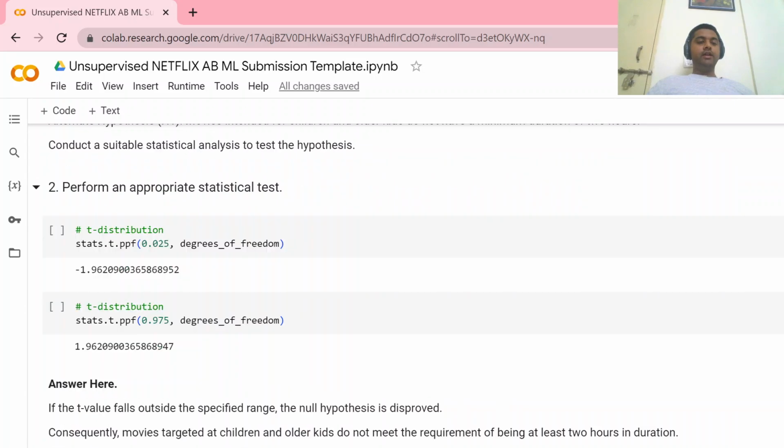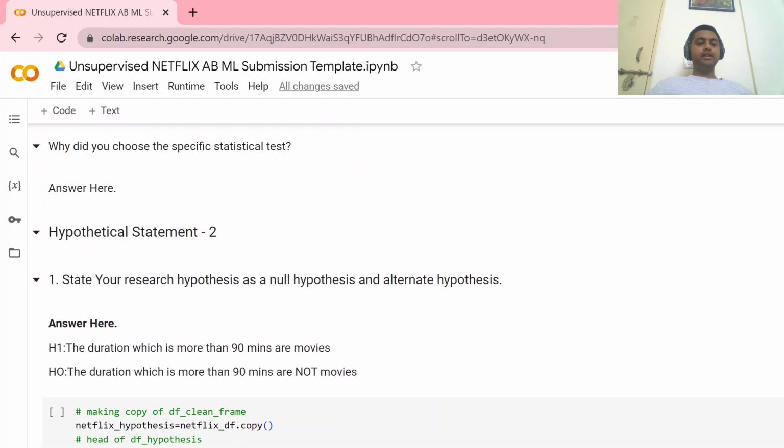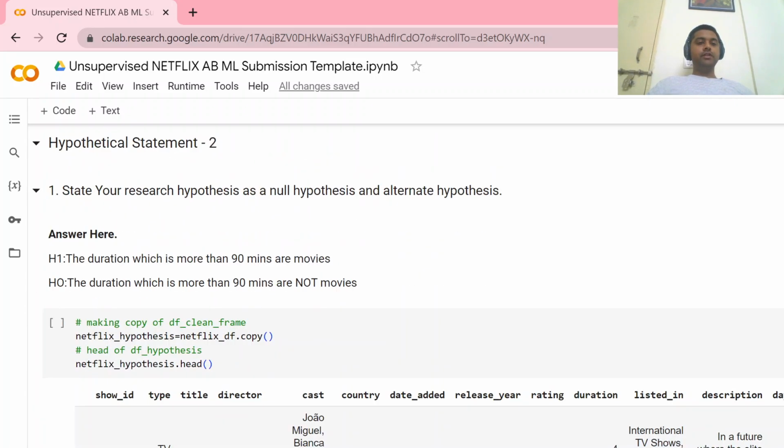We had done another hypothesis also, about the duration which is more than 90 minutes for movies. This is our null hypothesis: the duration which is more than 90 minutes is not a movie. Whatever the show, if it is more than 90 minutes, then it is not a movie. So this is our null hypothesis.